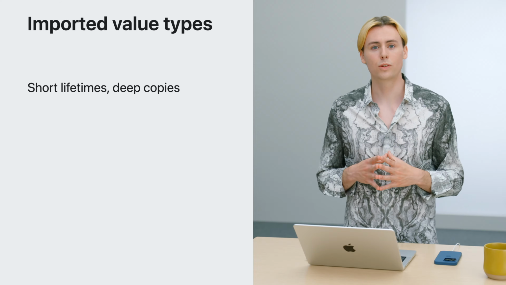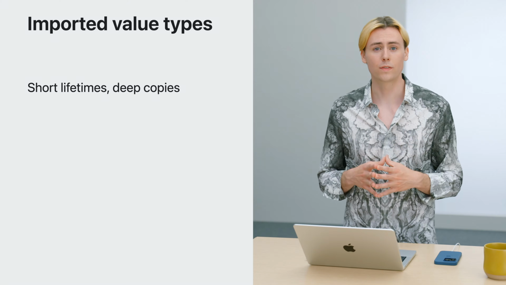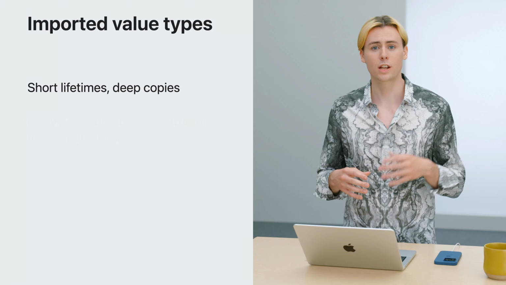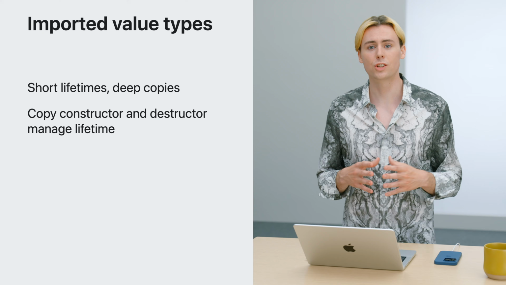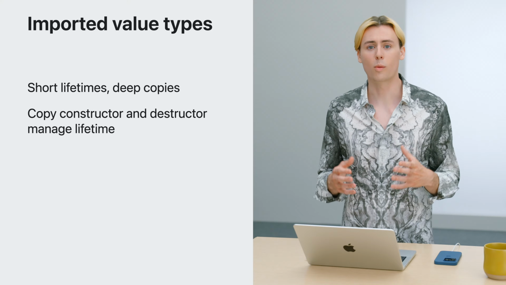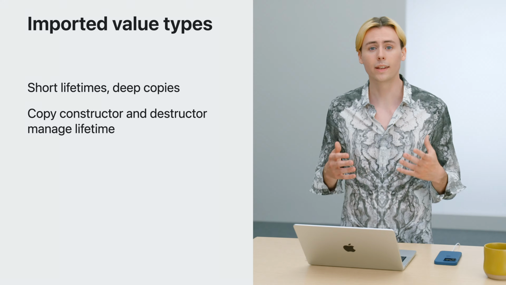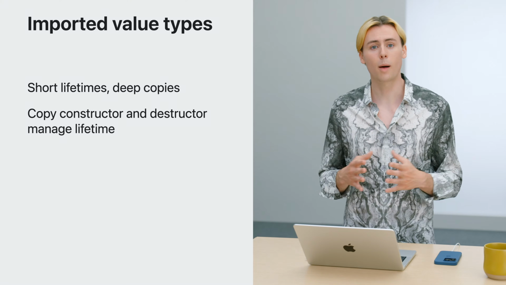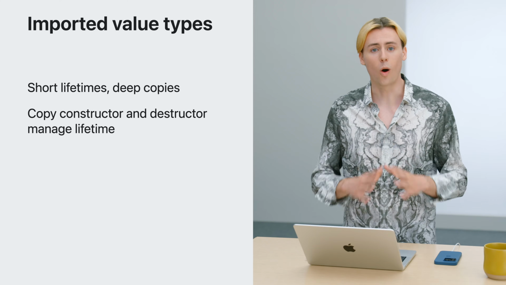The only difference between vector and any other Swift struct is that Swift will use the type's special members, such as copy constructors, to manage the lifetime. These copy constructors often perform deep copies. So, unlike a Swift array, which is only copied when it's modified, when Swift copies a vector, it copies all the elements.